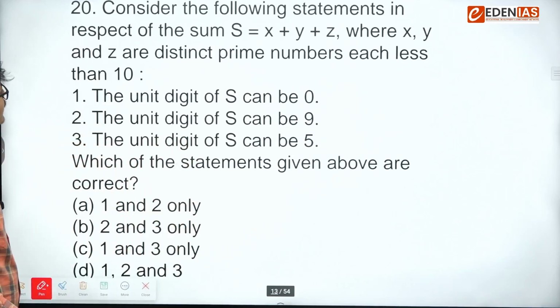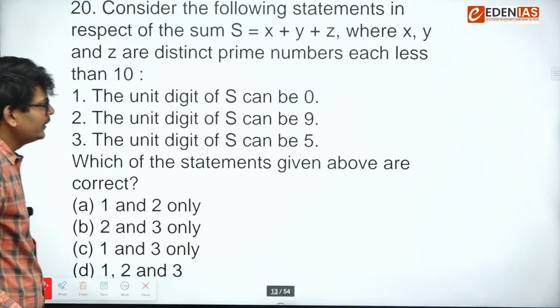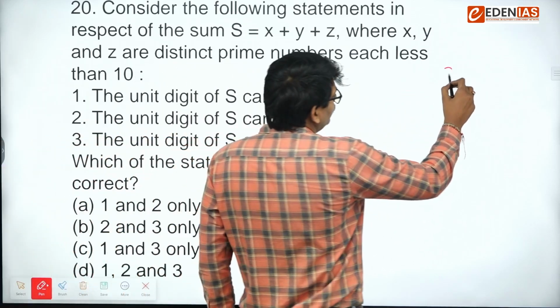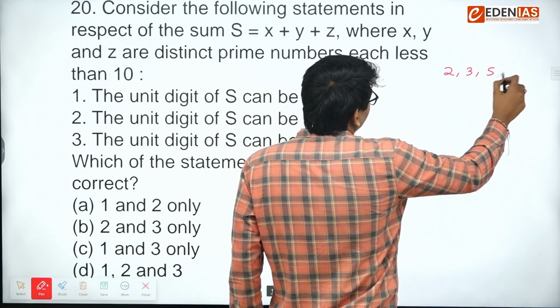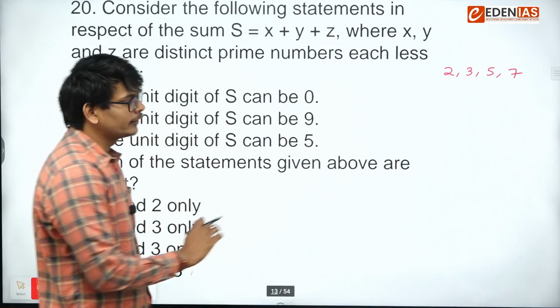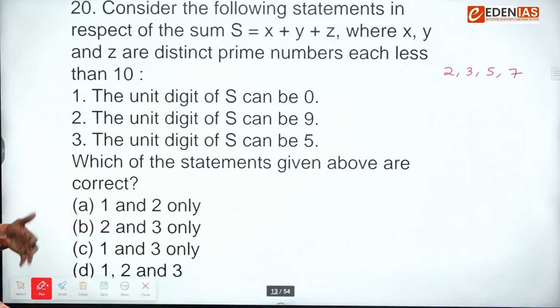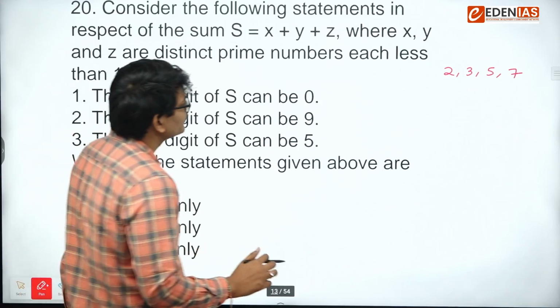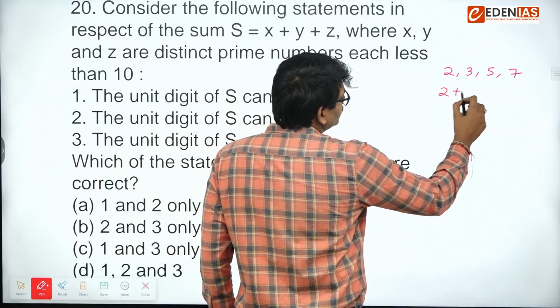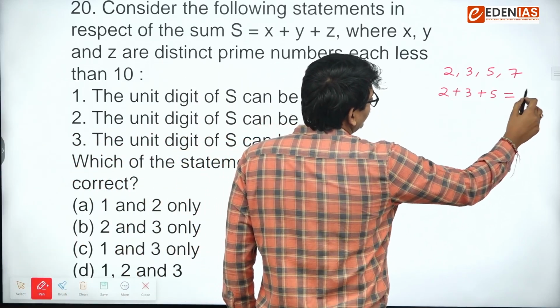Consider the following statements in respect of the sum s equal to x plus y plus z, where x, y, z are distinct prime numbers, each less than 10. So we know the prime numbers less than 10 are 2, 3, 5, 7. The unit digit of s can be 0, s can be 9, and so on. So let's try to find out all the possibilities. So 2 plus 3 plus 5, that is 10.